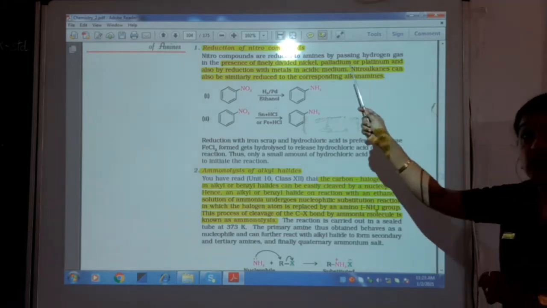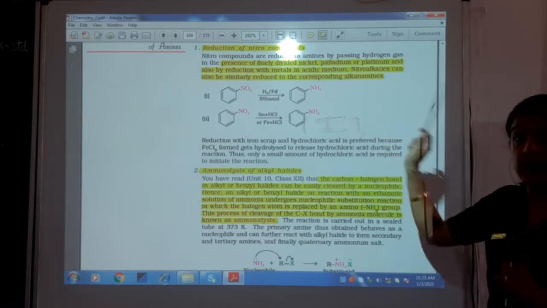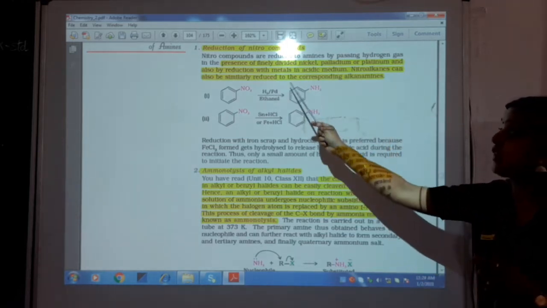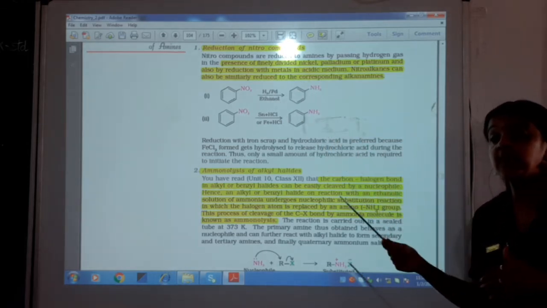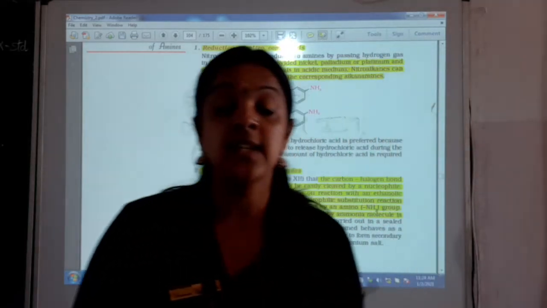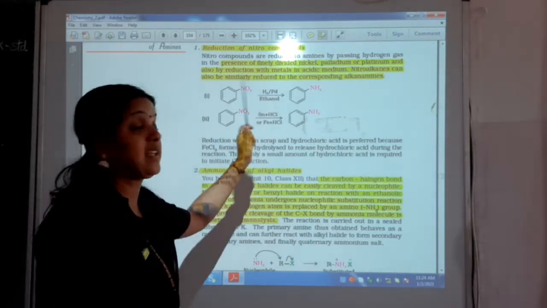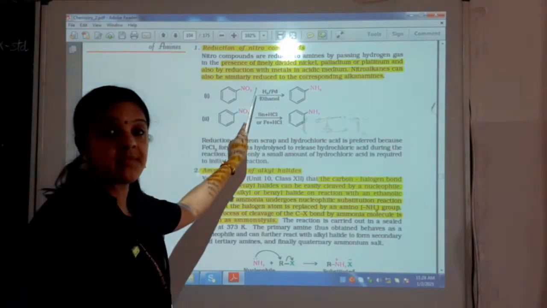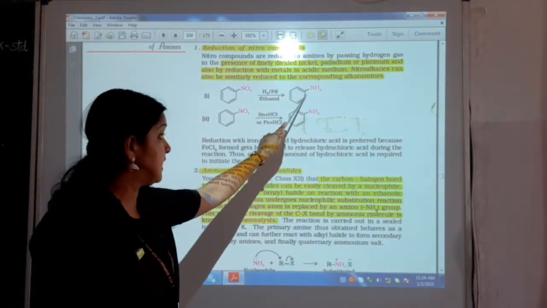First is reduction of nitro compounds. Nitro compounds can be reduced to amine using hydrogen and palladium. That is, if you want to add hydrogen, because in amines you know nitrogen is accompanied by hydrogen atoms. So you will be doing it with addition of hydrogen using palladium as catalyst. So NO2, nitrobenzene, on treatment with hydrogen and palladium you get an amine, this is aniline.